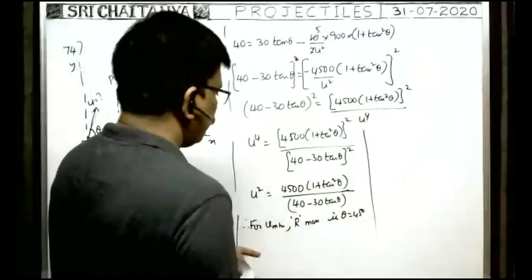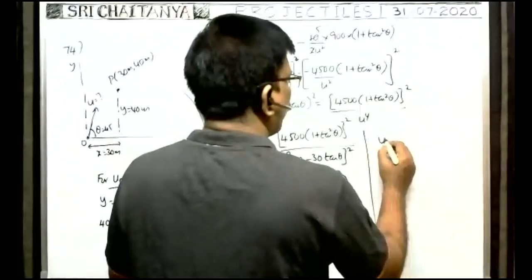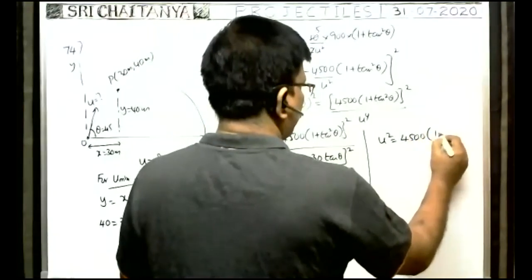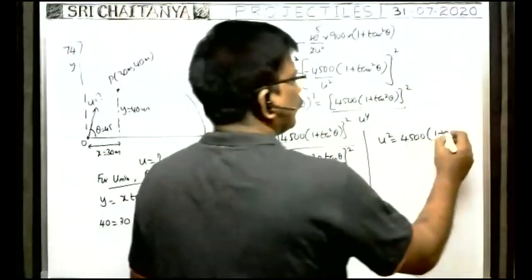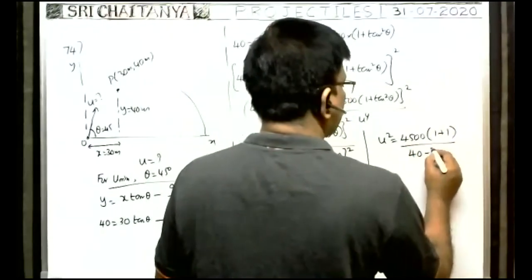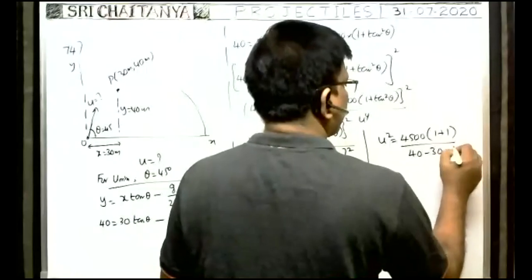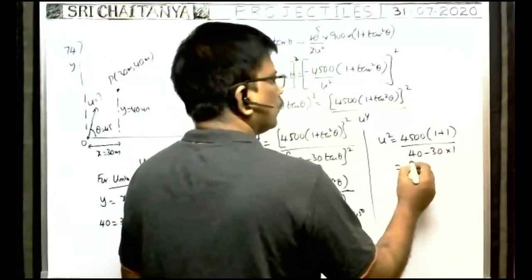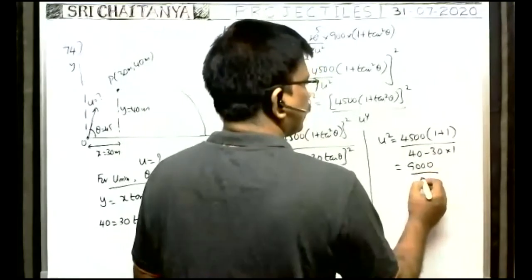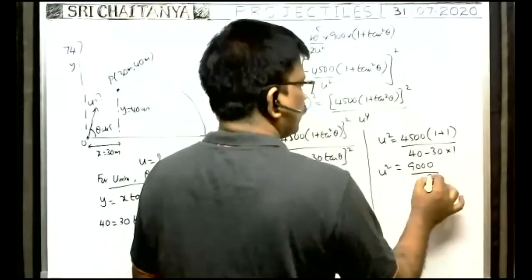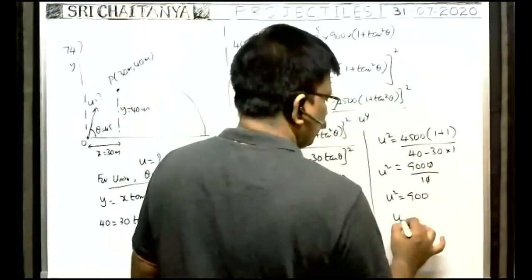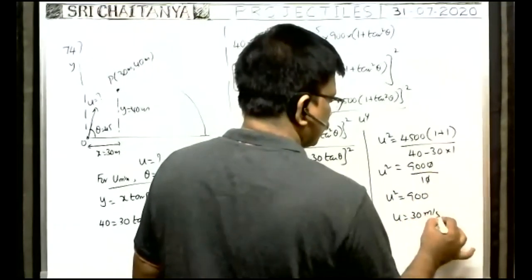Okay. Now here we see u square is equal to 4500 into 1 plus tan square 45, which is 1, by 40 minus 30 into tan 45, which is 1. So this is equal to 9000 by 10. U square is equal to 900. Therefore u is equal to 30 meters per second.